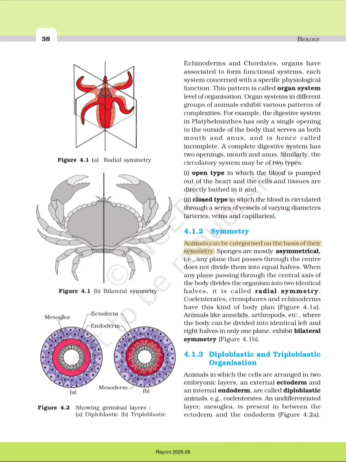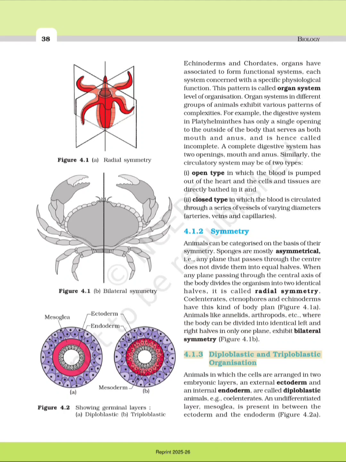4.1.2 Symmetry. Animals can be categorized on the basis of their symmetry. Sponges are mostly asymmetrical, i.e., any plane that passes through the center does not divide them into equal halves. When any plane passing through the central axis of the body divides the organism into 2 identical halves, it is called radial symmetry. Coelenterates, ctenophores and echinoderms have this kind of body plan, Figure 4.1a. Animals like annelids, arthropods, etc., where the body can be divided into identical left and right halves in only one plane, exhibit bilateral symmetry, Figure 4.1b.